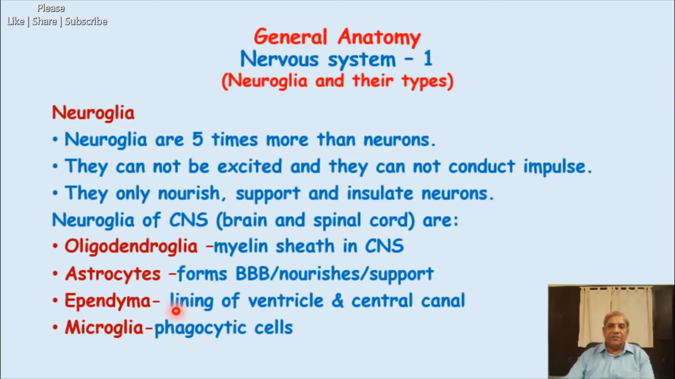Ependyma is the lining of the ventricles, and ventricles are nothing but the large cavities within the brain, okay? And these cavities are filled with cerebrospinal fluid. So these cavities are lined by a third kind of neuroglia called ependyma. It is a simple columnar ciliated epithelium. That is the correct structure of the ependyma. So ependyma is nothing but a simple ciliated columnar epithelium.